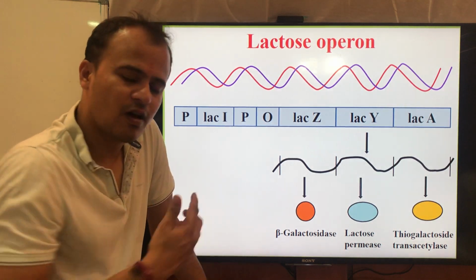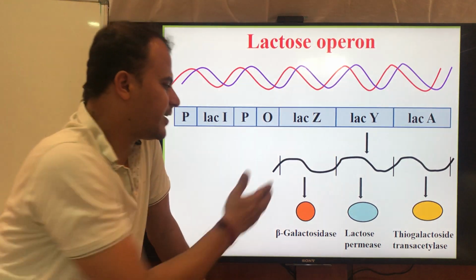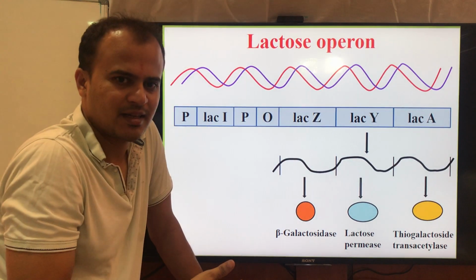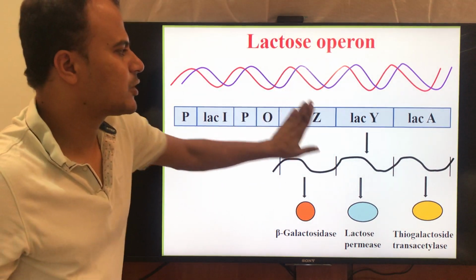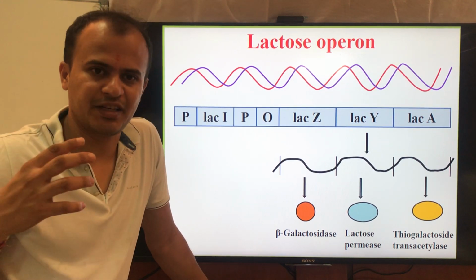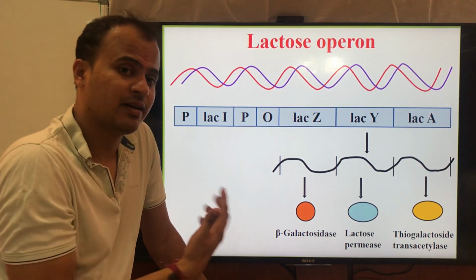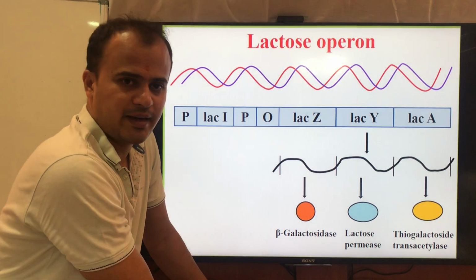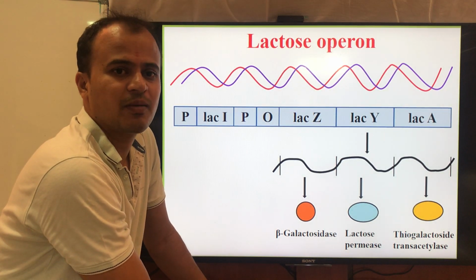In the absence of lactose, it should not express the LAC-Z, LAC-Y, LAC-A genes. So the operator controls the expression of these genes. This is how the operons are arranged, and they are essential for the maintenance of the homeostatic condition in the case of the bacteria.